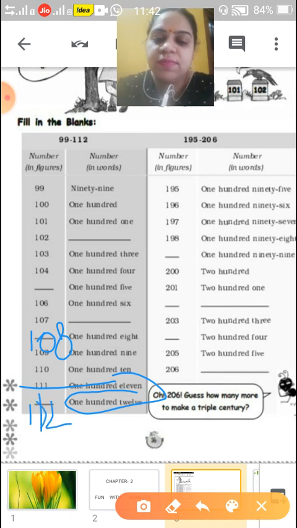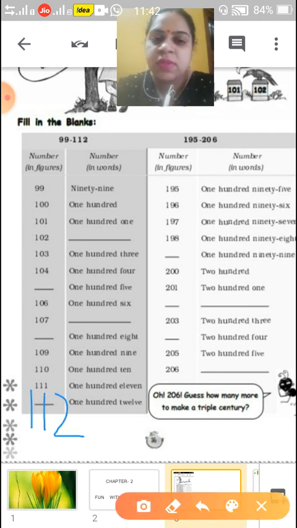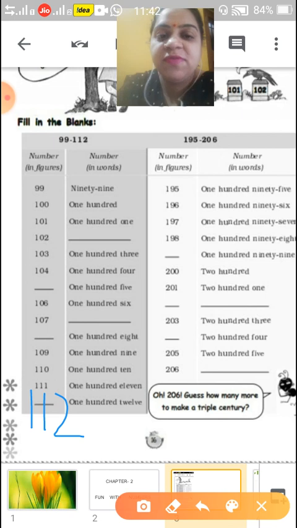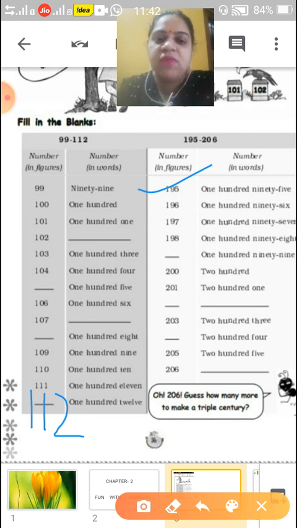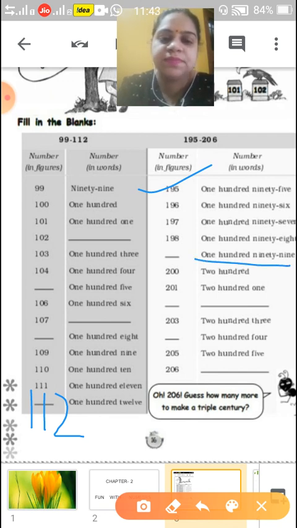So you will write 112. Okay, children, understood? You will write here 112. Okay, understood? In this, you have to fill up somewhere the number in figures and somewhere the number in words. Okay, children? Now, come here. 195 is written, 196, 197, 198. Now, what will come? 199 is written. You will write the number in figure, 199. Okay, children. Next, 200.